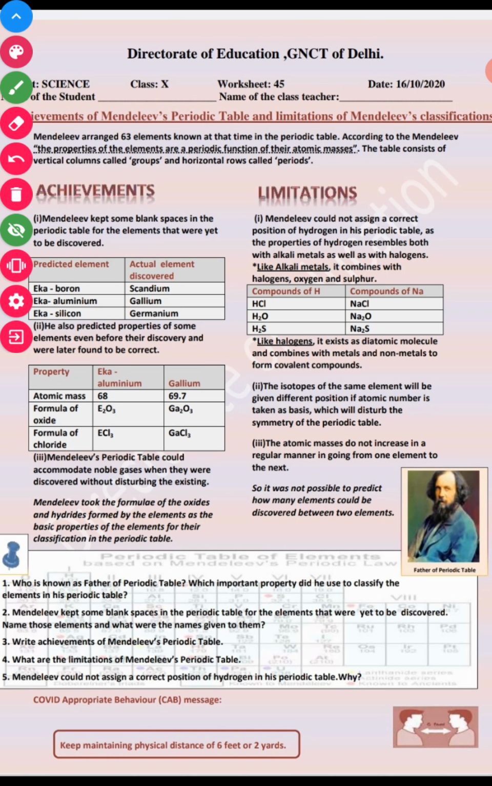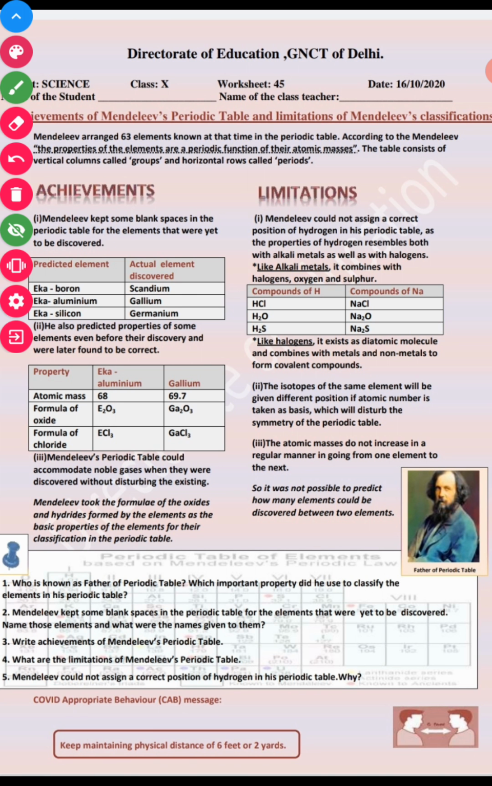Students, today we will discuss our DOE worksheet 45, which has been taken from your chapter Classification of Elements. As we discussed earlier in our previous worksheet about the contribution of Mendeleev in the periodic table, today we will discuss Mendeleev's achievements as well as limitations in the classification. So, achievements of Mendeleev's periodic table and limitations of Mendeleev's classification.